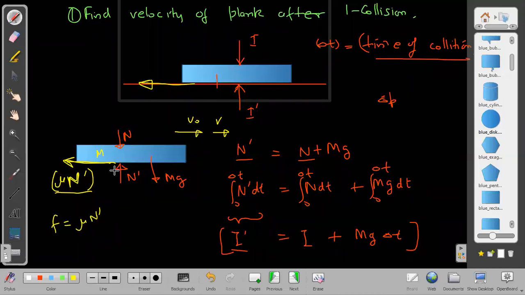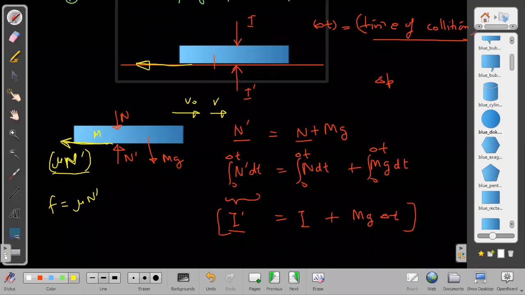Static friction will be acting at the last moment, when it was having velocity v and finally it just became 0. At that time I cannot guarantee that in the total duration of collision, the friction will be mu into n dash. At that time, what may happen? During some part of the collision, let us say delta t is the total time, it may happen that up to 1/3 part the body was sliding, and for the remaining 2/3 part of the collision, the body remained at rest. That is also possible. It means partially in that collision it was sliding, and partially it was at rest.